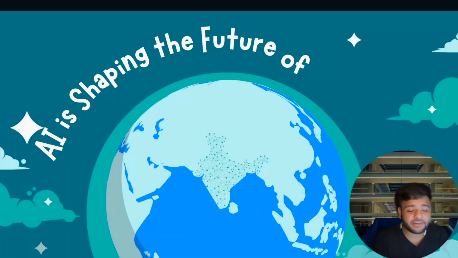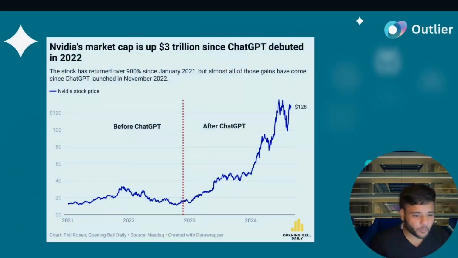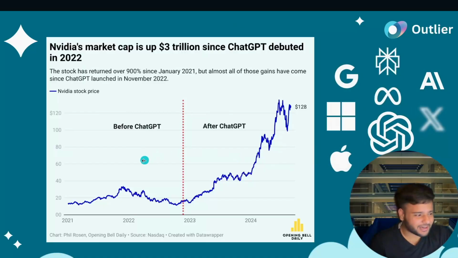AI is literally shaping the future of our world in more ways than we can imagine. Just to give you a brief picture of what is going on in the AI space right now, this is the market cap of NVIDIA before ChatGPT came out, and this one is after. This huge spike is all because of the emergence and advancements that these LLMs have accomplished.